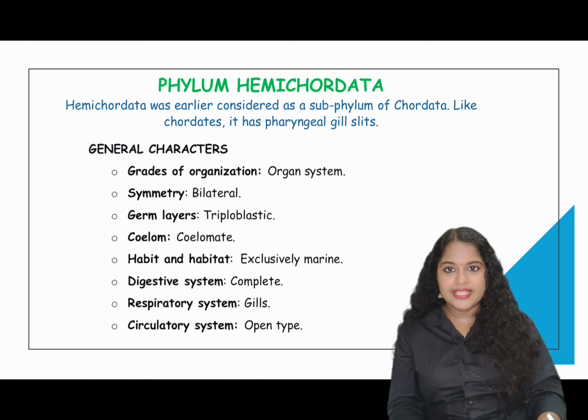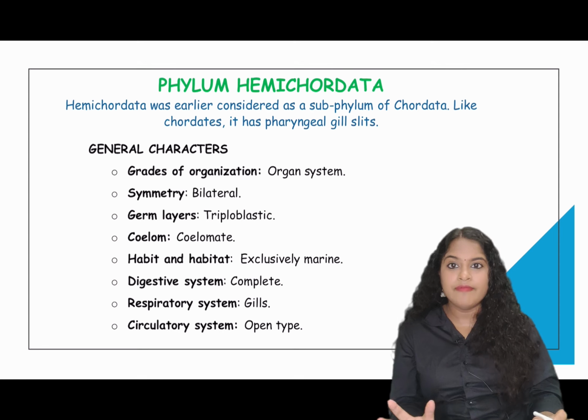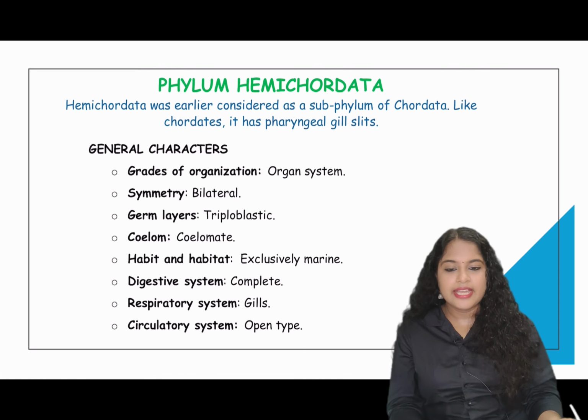Phylum Hemichordata. This phylum Hemichordata was initially placed as a subphylum in phylum Chordata, as they have certain characters similar to that of chordates, like pharyngeal gill slits. But later, scientists found out that similarities are less than dissimilarities. Dissimilarities are more between chordate and hemichordate. So what they did is they separated hemichordate as a phylum. So now we will see the general characteristics.